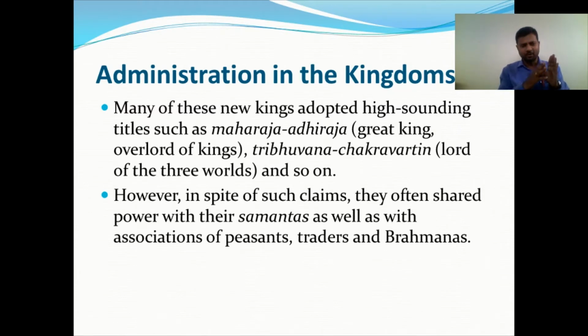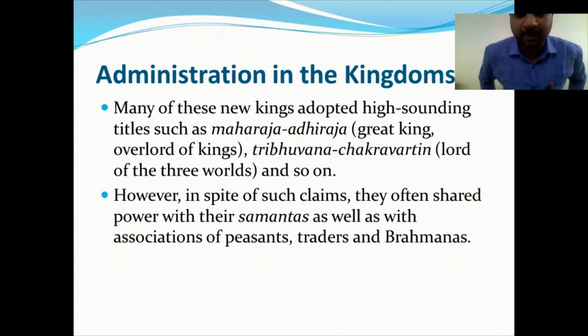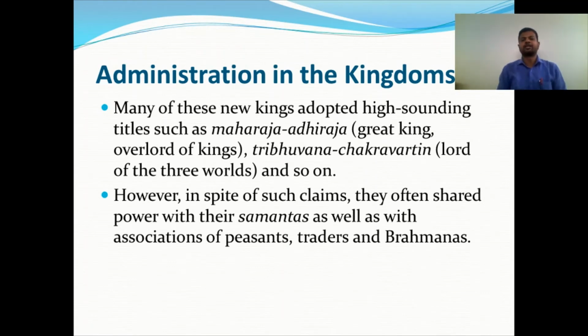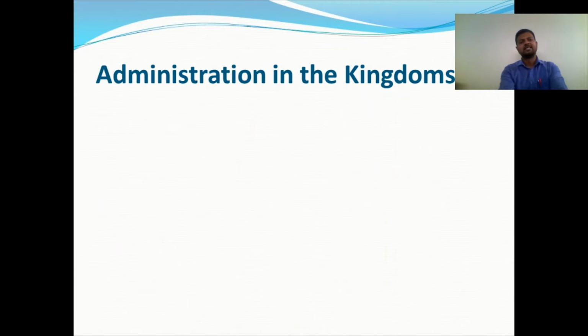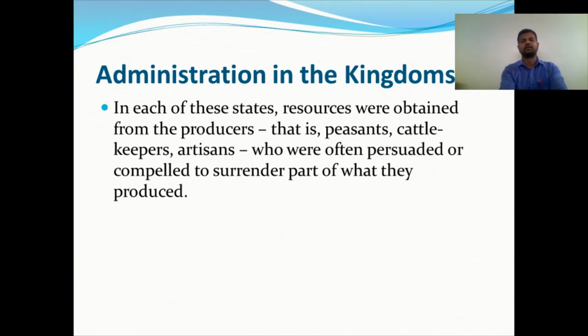So it was not only Kshatriyas supporting them. The Samantas, the peasants, the farmers who work in the fields, the traders, and the Brahmins all supported the administration.